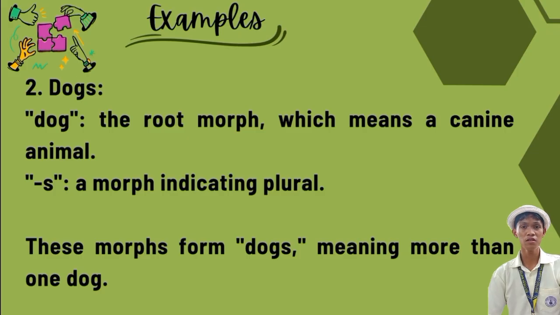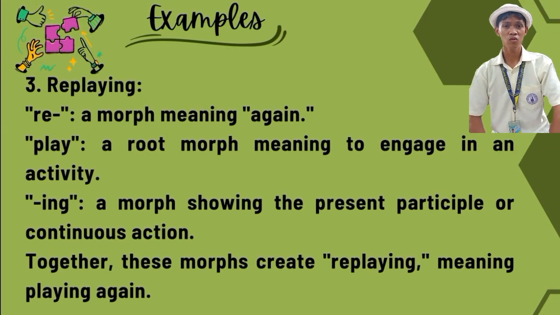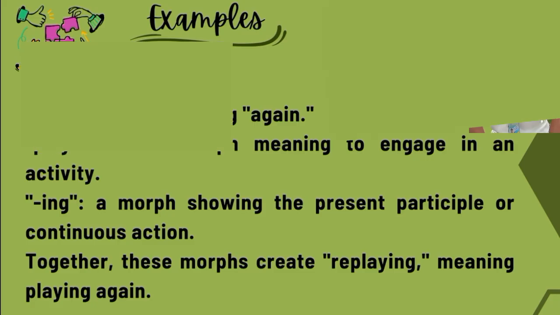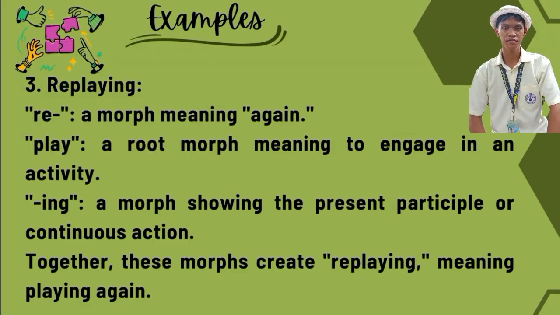The last example is the word replaying. Replaying contains three morphs. Because of the morph re, a morph meaning again, the morph play, a morph meaning to engage in an activity, and the morph ing, a morph showing the present participle or continuous action. Together, these morphs create replaying, meaning playing again.